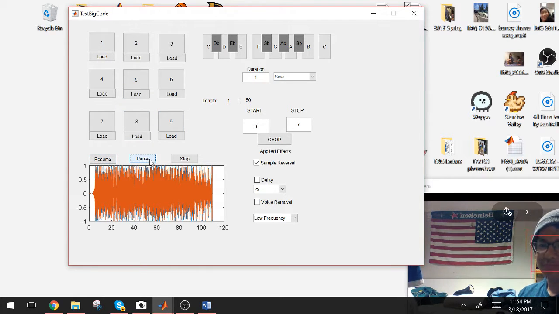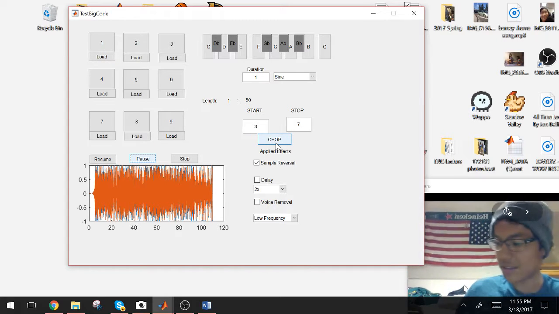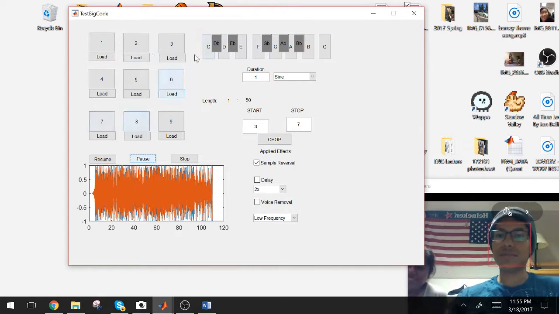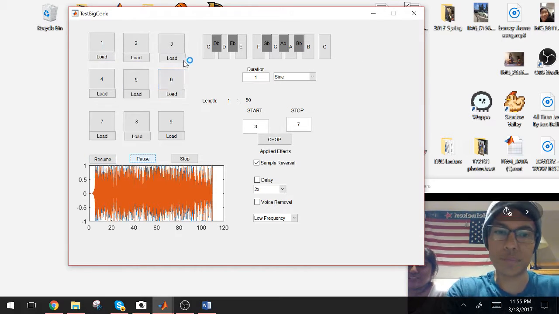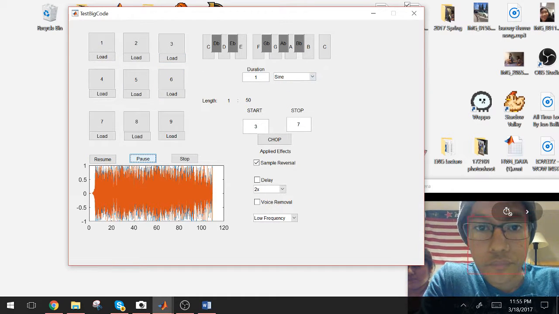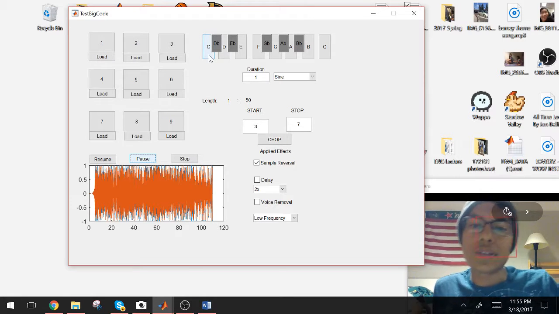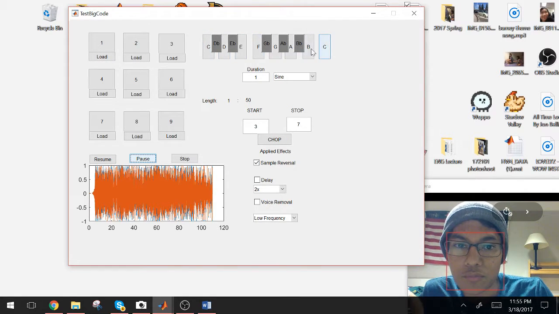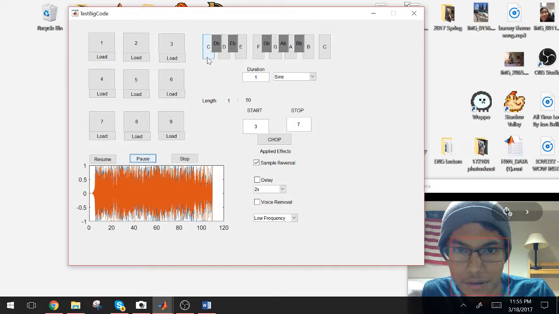Alrighty. So let's talk about this keyboard that's up here. Basically, this keyboard interacts pretty much independently. It doesn't really have to do with any of the load or push buttons up here. You just click one of these push buttons and it'll play the note that is written on the push button.